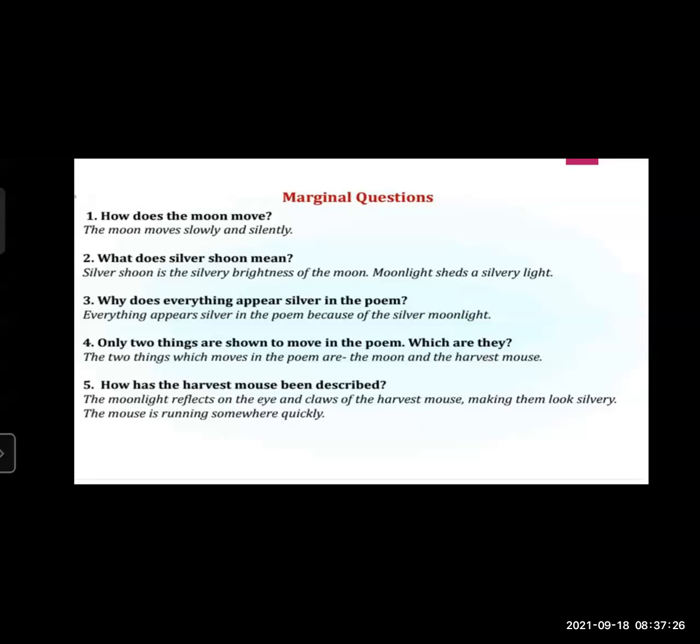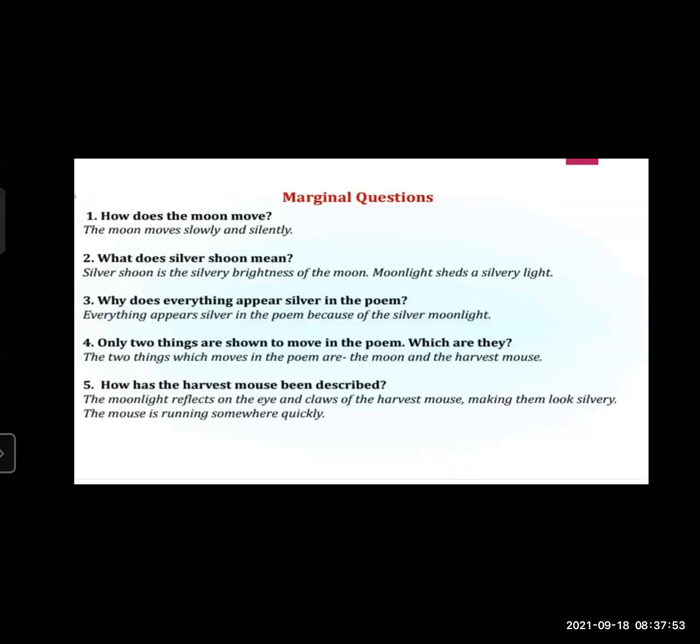Shoes of moon means क्या है यहाँ पे? So it's a silvery sheen, means silvery brightness which is spread everywhere of the moon. Third question, why does everything appear silver in the poem? Everything appears silver in the poem because of the silver moonlight. Because of the silver moonlight and its magical effect, everything appears silver.